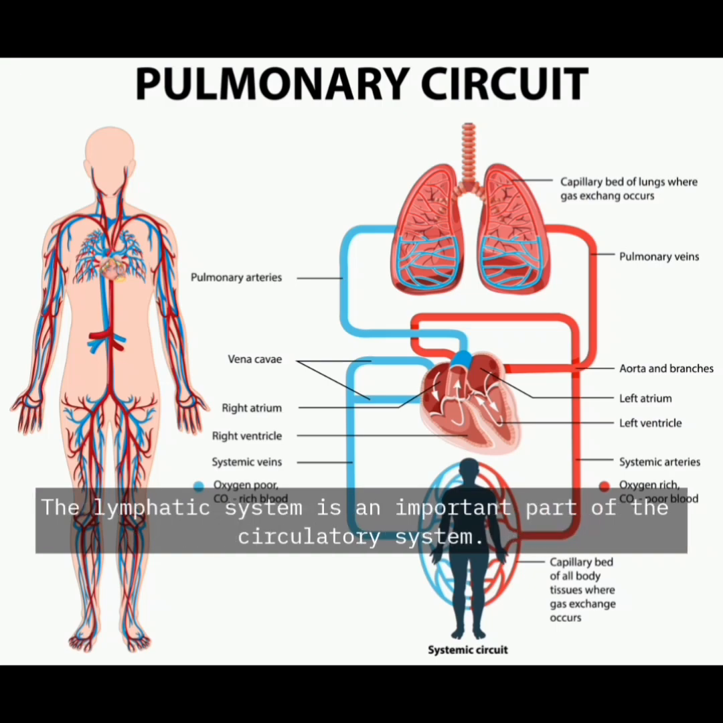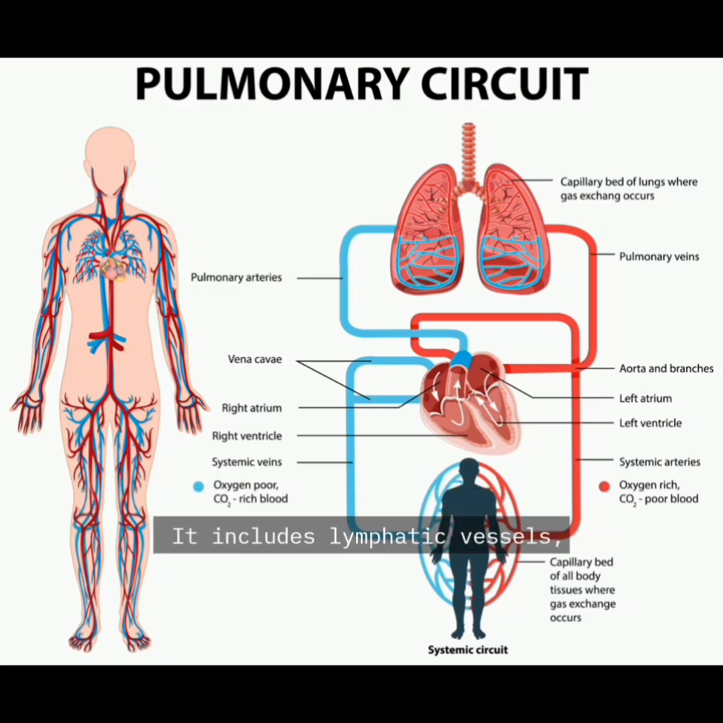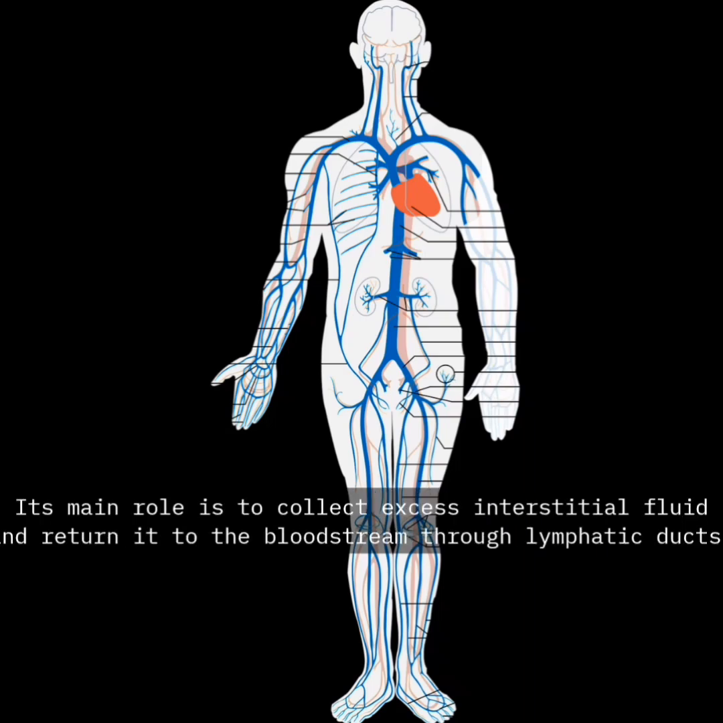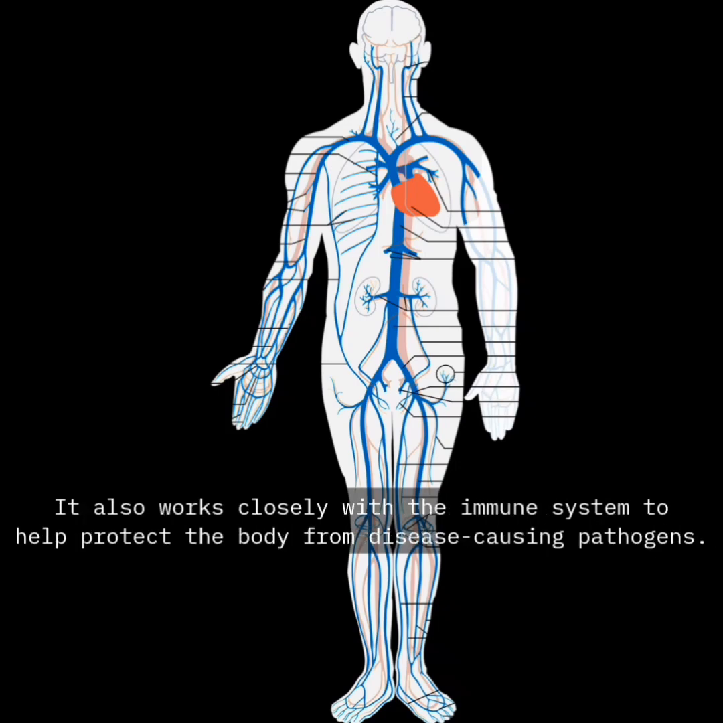The lymphatic system is an important part of the circulatory system. It includes lymphatic vessels, lymph nodes, lymphatic organs and tissues, and lymph fluid. Unlike the blood circulatory system, the lymphatic system is an open system. Its main role is to collect excess interstitial fluid and return it to the bloodstream through lymphatic ducts. It also works closely with the immune system to help protect the body from disease-causing pathogens.